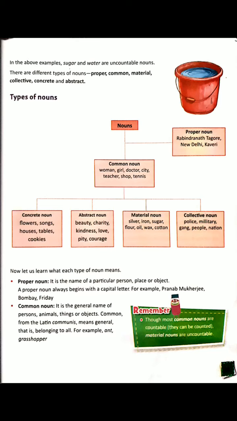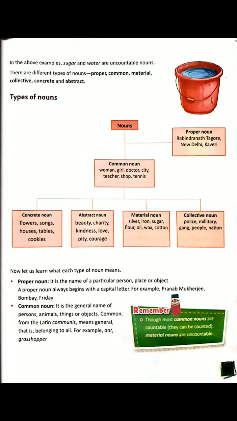Now, there are some nouns which we cannot touch, smell, see, taste, or hear. Our feelings, emotions, qualities, and ideas. They have no color, size, shape, sound, smell, or texture. So you can only experience and understand it in your mind. So these are abstract nouns.